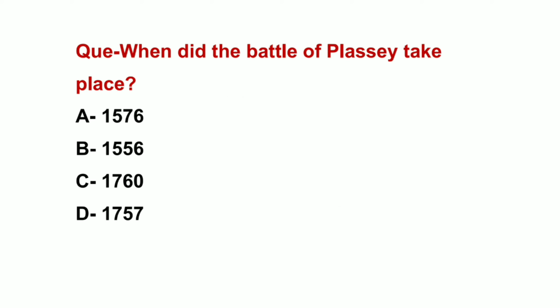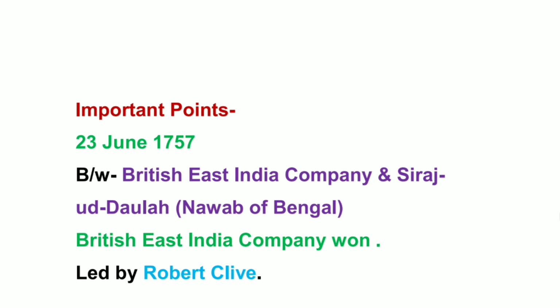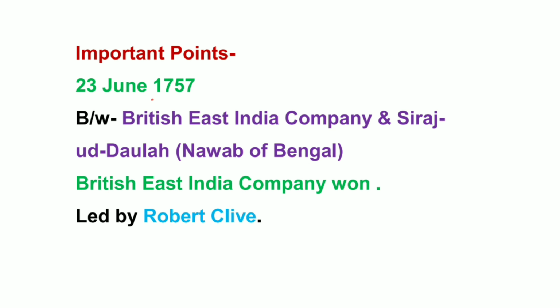When did the Battle of Plassey take place? The right answer is option D, 1757 AD. The Battle of Plassey took place on 23rd of June 1757 AD between British East India Company and Siraj-ud-Daulah. Siraj-ud-Daulah was the Nawab of Bengal and he was defeated by British East India Company. British East India Company was led by Robert Clive. So remember all this. Next question.